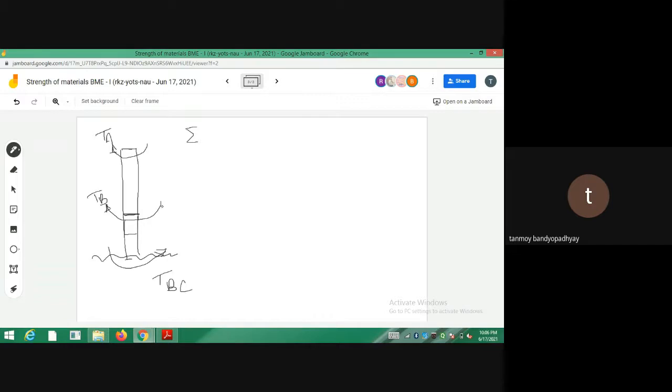If I do a moment balance at the cross section, at the sectional plane where I have drawn a section, so sigma Mx is equal to 0, then TBC will be equal to TA plus TB. TA is like 300 plus 400. Since they are both on the same side, we should be having 700 Newton meter.